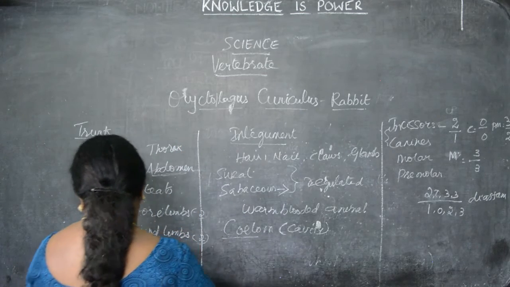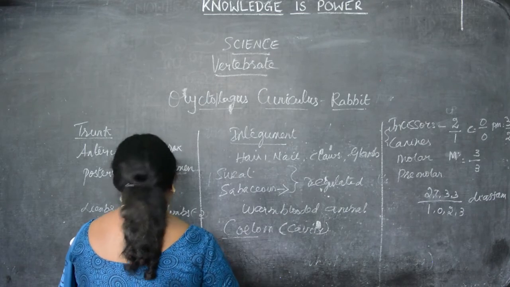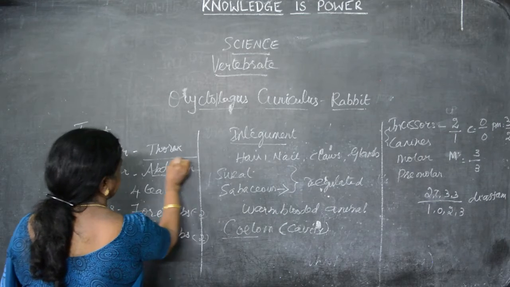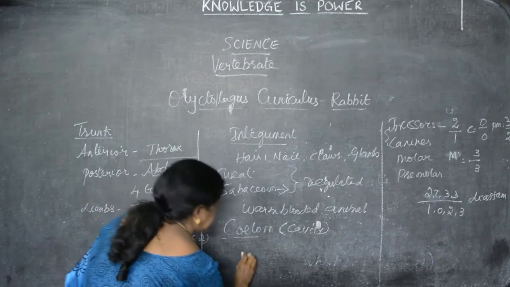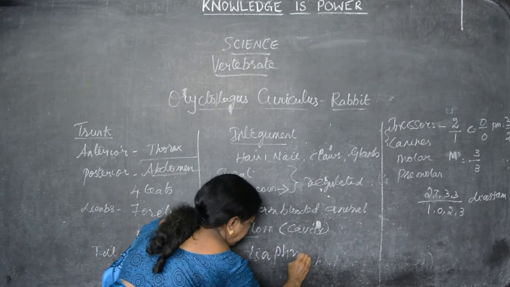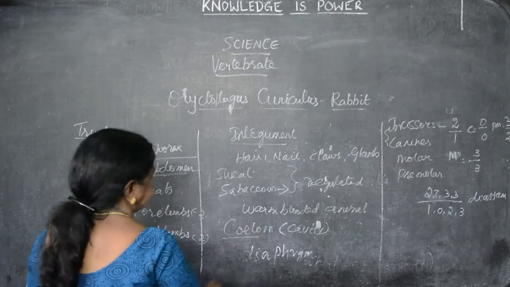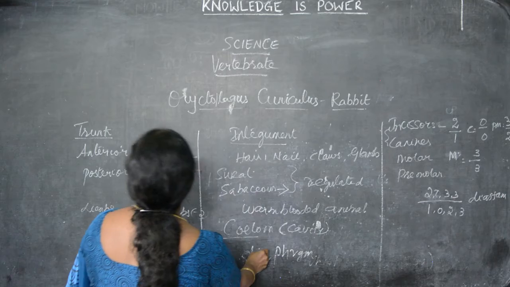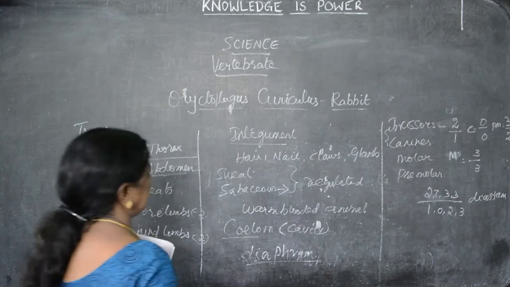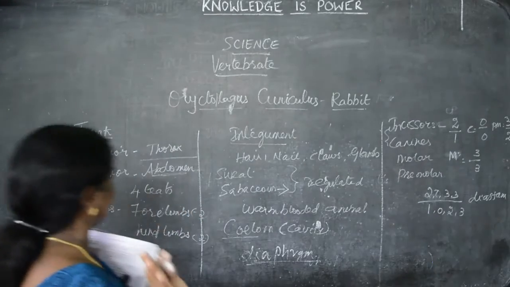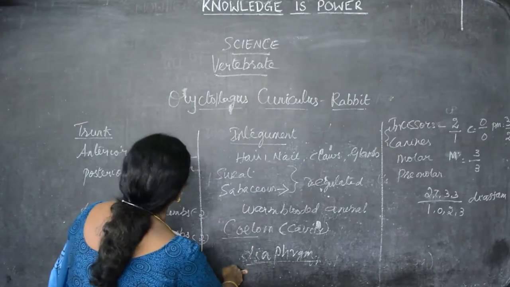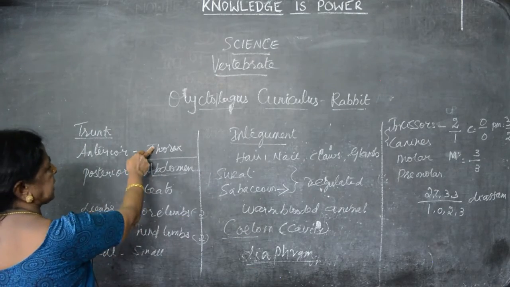They are separated by a special membrane known as the diaphragm. This is also a special characteristic of mammals. So mammals have 3 special characteristics: epidermal hair, mammary glands, and the diaphragm, which separates the thorax and abdomen.